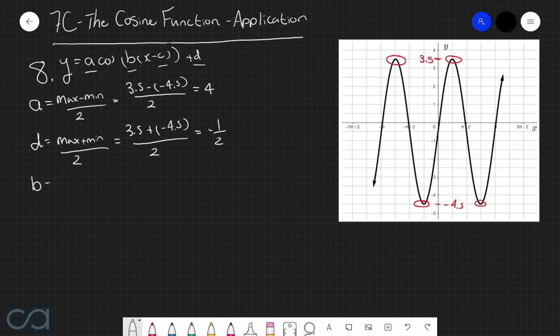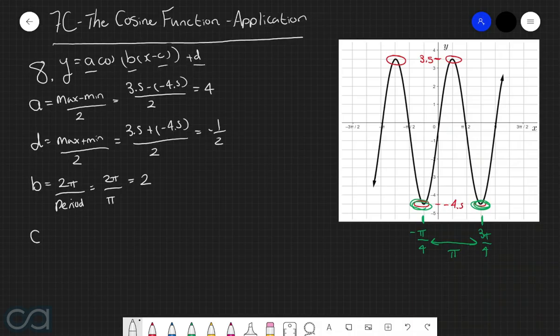Now, we know that the value of b is given by 2 pi divided by the period, so now let's focus on finding the period for this graph. In order to do this, let's use the two adjacent minimum points, which are here and here. This first minimum point has an x-coordinate of negative pi over 4, and the second one has an x-coordinate of 3 pi over 4. And so therefore, these 2 points are separated by a distance of pi, and so therefore, this graph has a period of pi, which means that b is equal to 2 pi divided by pi, which is equal to 2.